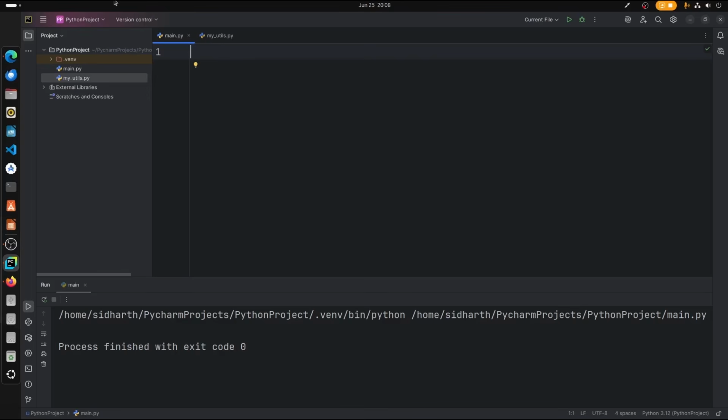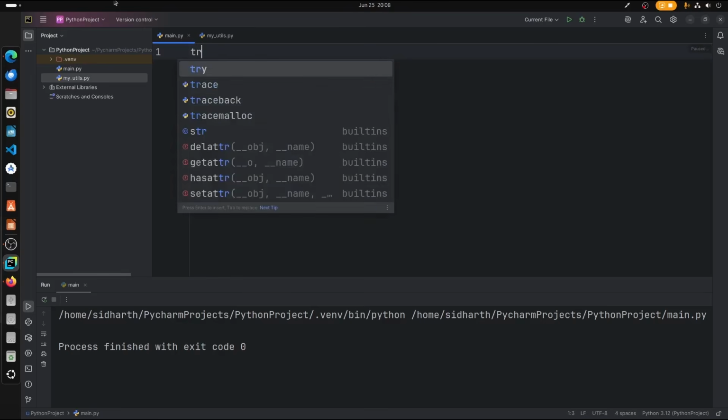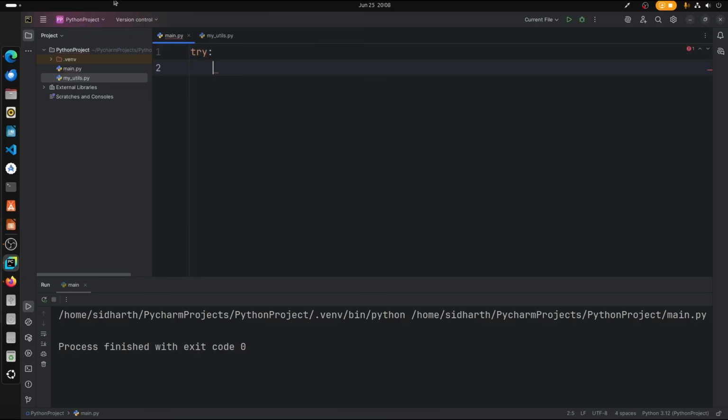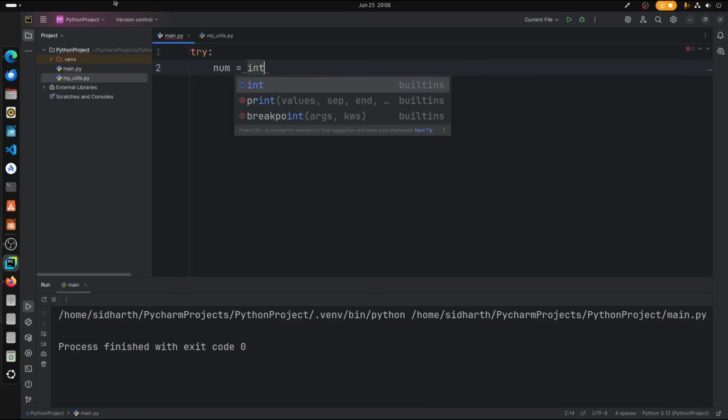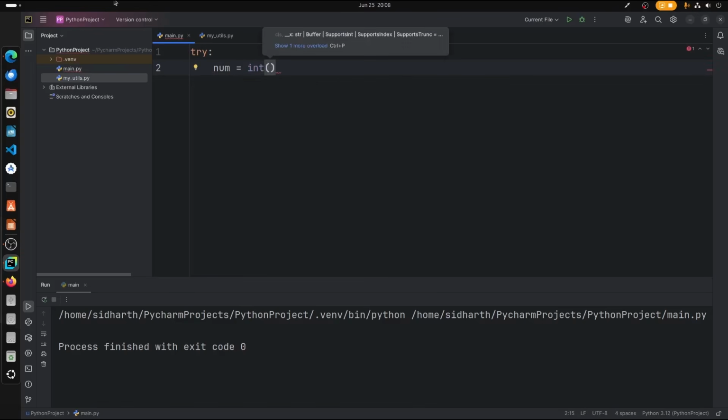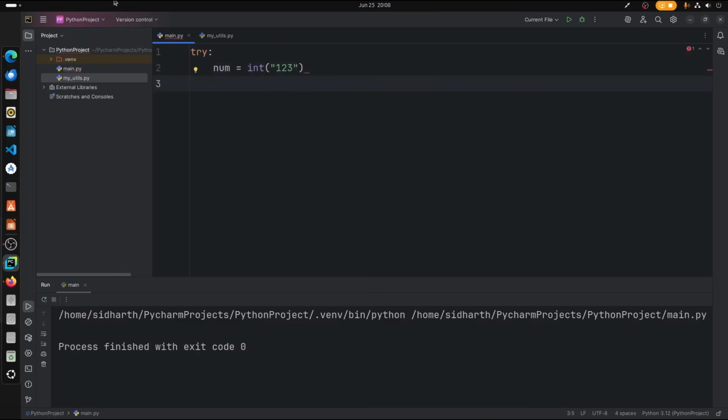So let's try with an example. Alright, let's type try, and I want to give a variable num as an integer value, and I'm going to type, let's say, 123. So now we have a variable stored with an integer. In that case, we're going to type an exception. So except, we're going to type ValueError. So print not a valid number. Alright, so this is an exception.